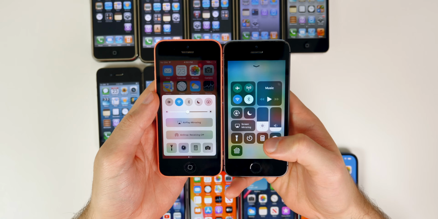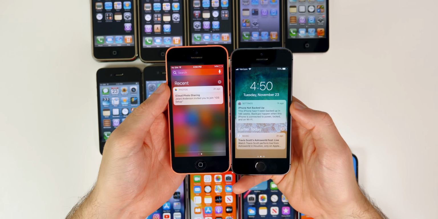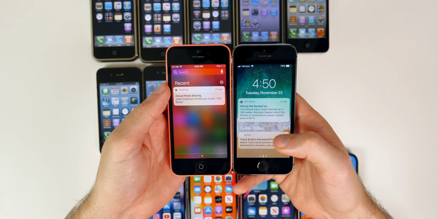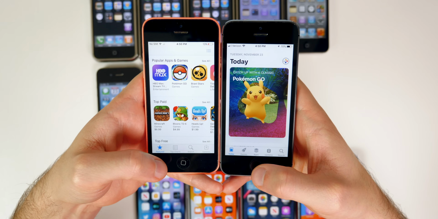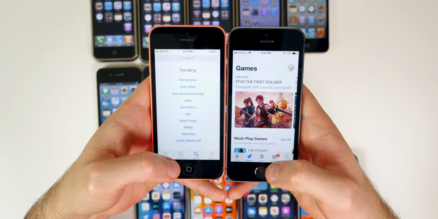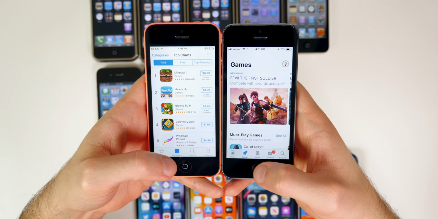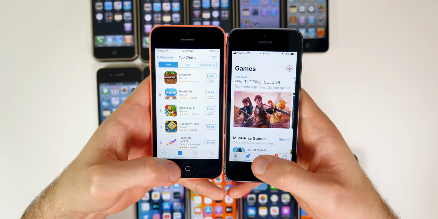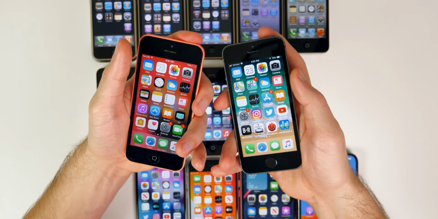This was first introduced with iOS 11. Same with the notification center. If we swipe down, you can see the notification center is also more reminiscent of what we have right now. It switched over from that iOS 10 design. The App Store got completely reworked in iOS 11, so you can see this also looks very reminiscent to what we have now. So iOS 11 really set the stage for iOS 11 through iOS 15, because a lot of things look very similar, but this was a big switch at the time.